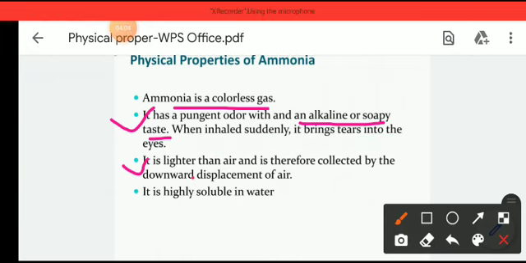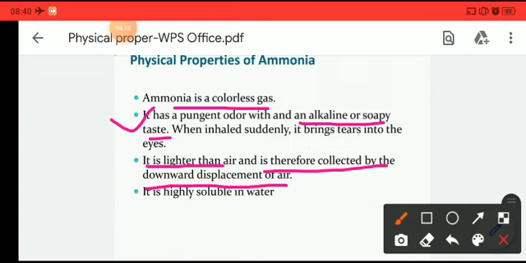It is lighter than air. Ammonia is lighter than air, and is therefore collected by downward displacement of air. As it is lighter than air, it is collected by the downward displacement of air. And the last point, it is highly soluble in water.